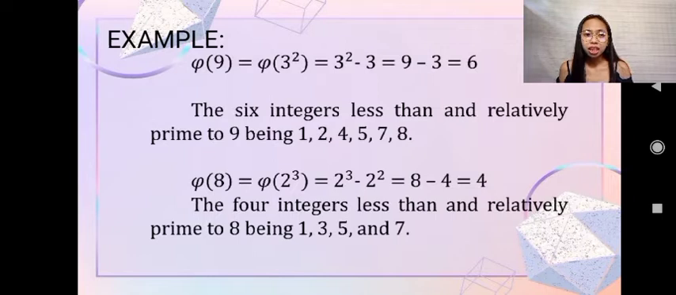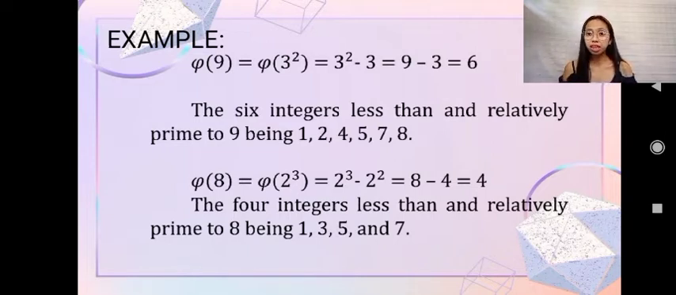So φ(9), as you notice, φ(9) is equal to φ(3^2), which is equal to 3^2 minus 3, which is equal to 9 minus 3, equals 6. So the 6 integers less than and relatively prime to 9 are 1, 2, 4, 5, 7, and 8. Which means that there are 6 numbers less than 9 that are relatively prime to 9.